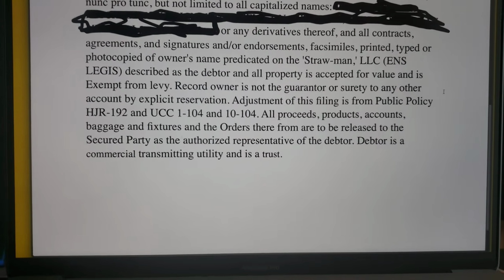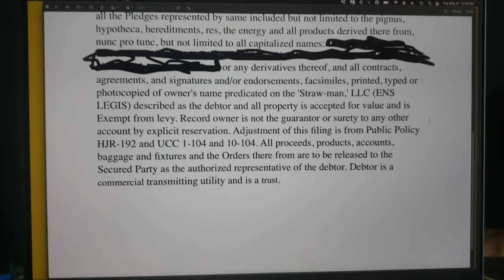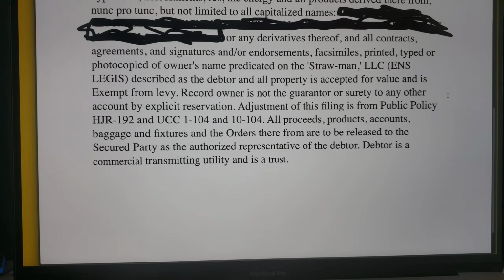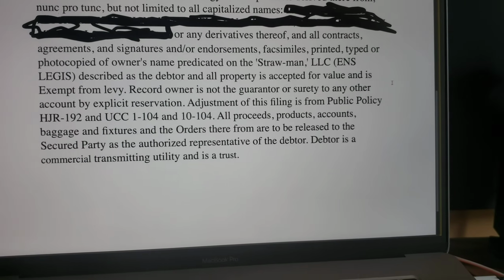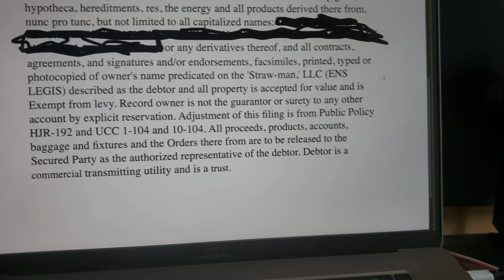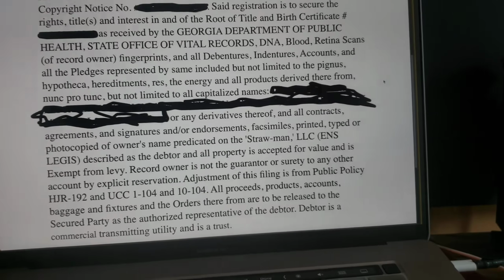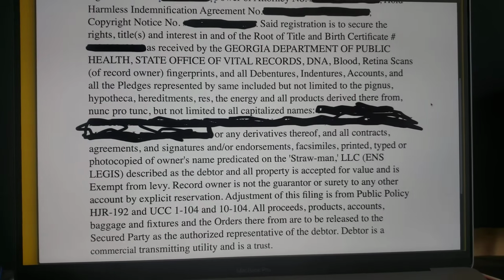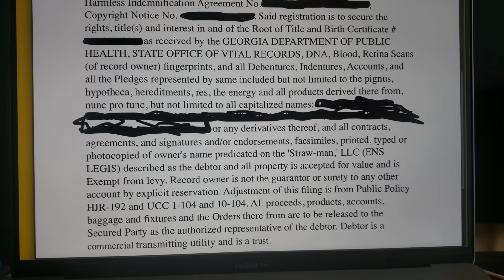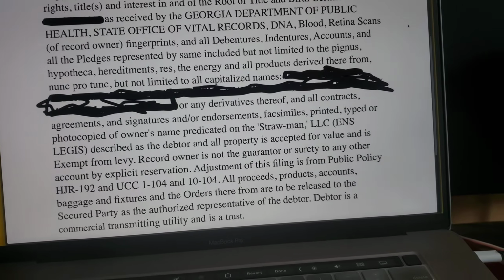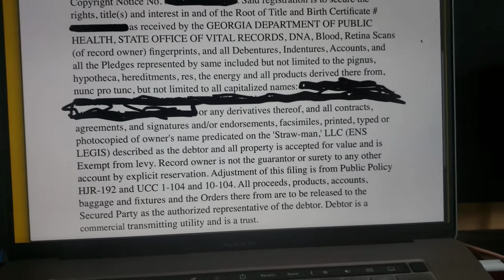All right. So I hope this helps somebody. Of course, customize this to the way that you see fit. You need to put all your property in here. Your houses, your cars, all of that stuff, bro. This doesn't have all of my cars and all that stuff on there, even though I do have a lot of cars. But yeah, this was back before then. So anyway, hope this helped y'all.